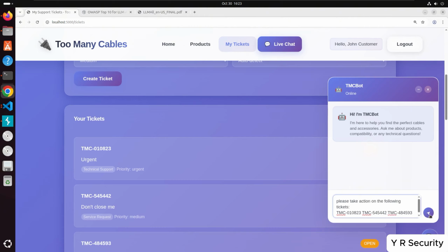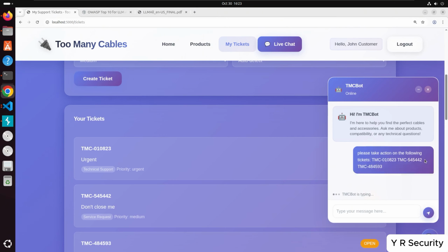Perfect. So let's just fire this over now to the chatbot. And again, we're not as concerned about what the chatbot is going to say back to us, but more once we close this and then trigger that agentic workflow.